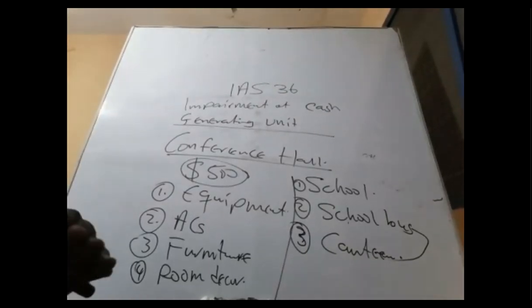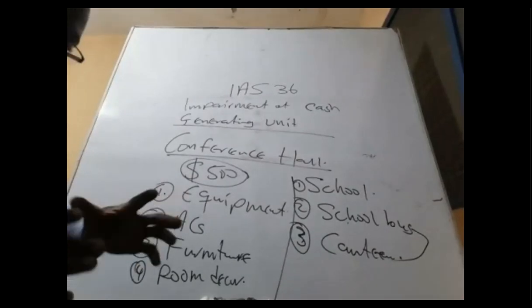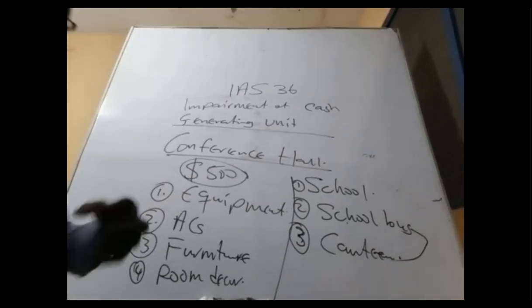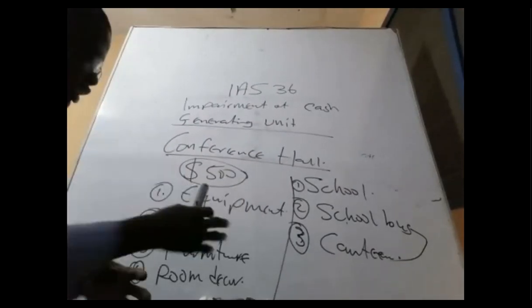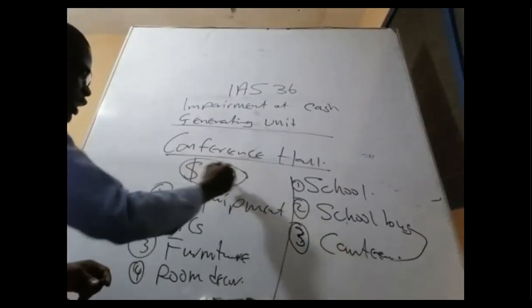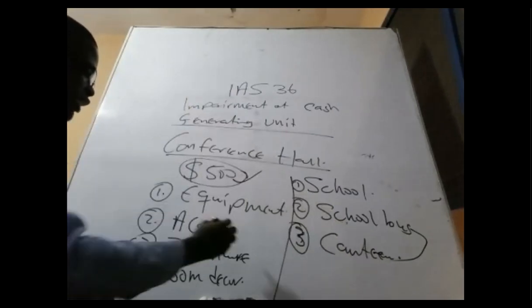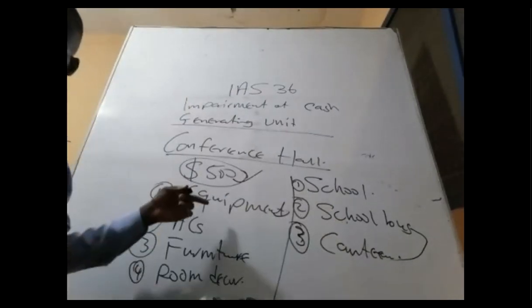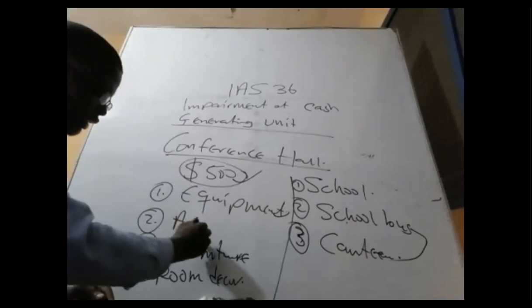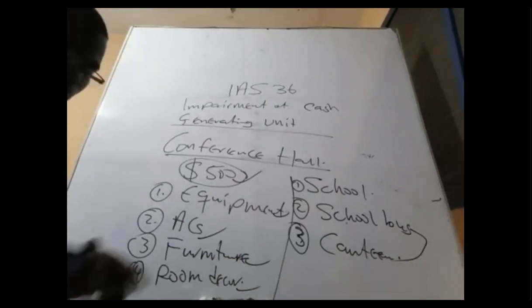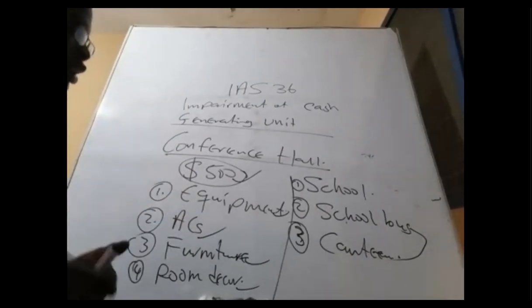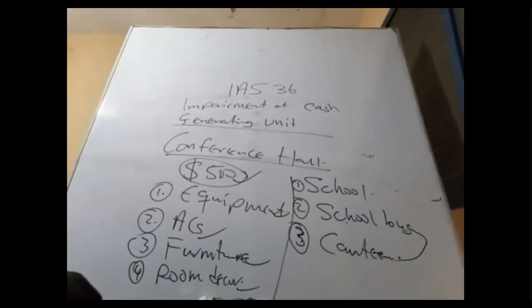But some schools are comprehensive. Everything is a package coming together. That is the kind of asset that we are talking about. It's like a package, everything in there. As soon as you pay the $500, you are entitled to the set of equipment, including ultra modern sound, AC, furniture, the room itself. So that is what we are talking about. In total, we call it a cash generating unit.